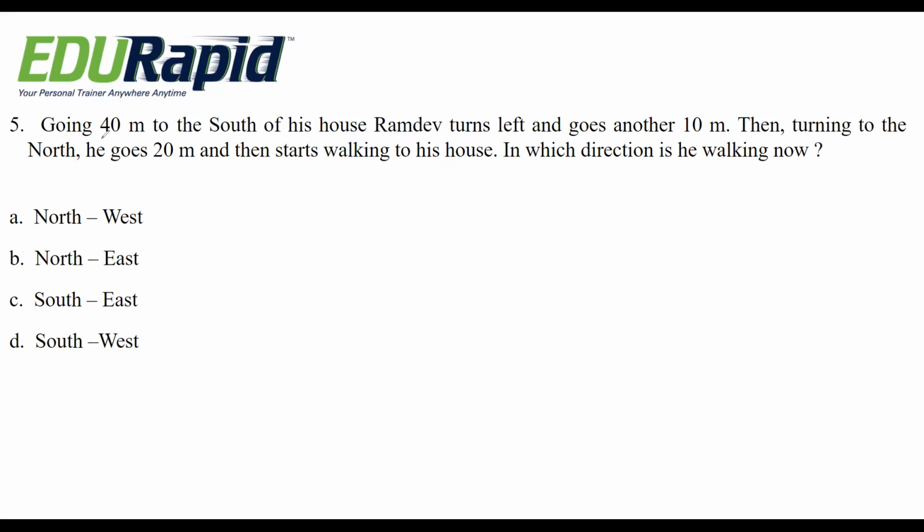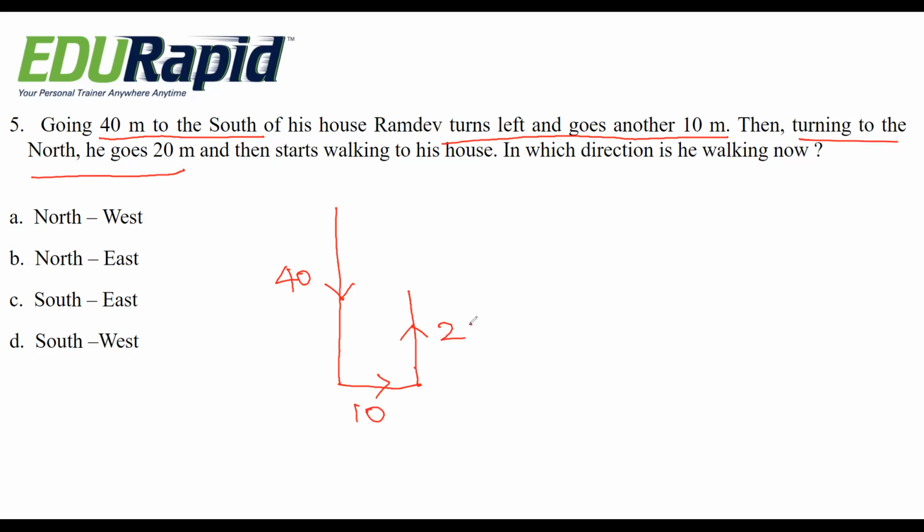So here, going 40 meters to the south. So he started from south 40 meters, then turns left and goes another 10 meters. Left 10 meters, then turning north 20 meters. North 20 meters. So then he starts walking to his house. So in which direction is he walking?